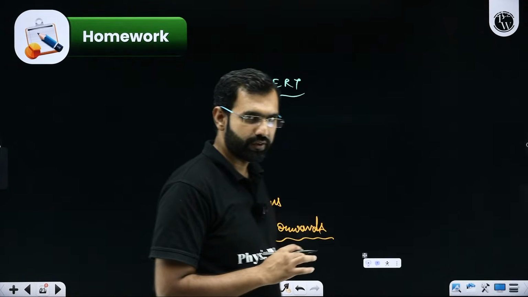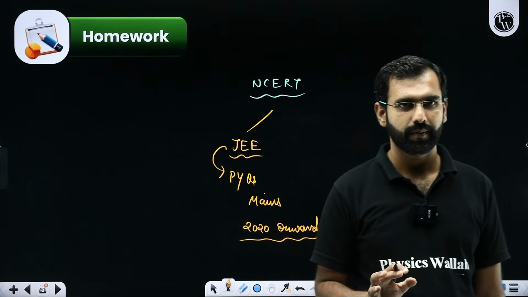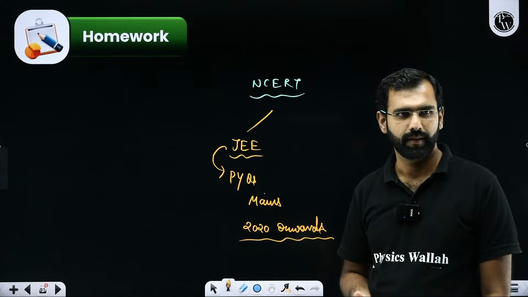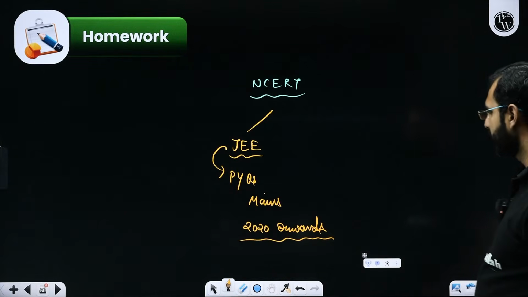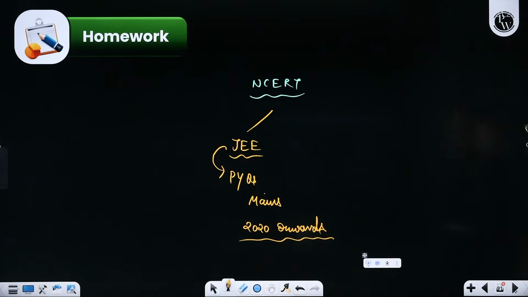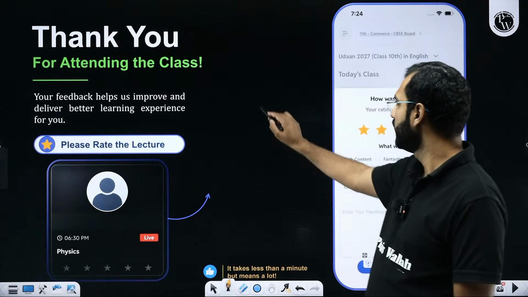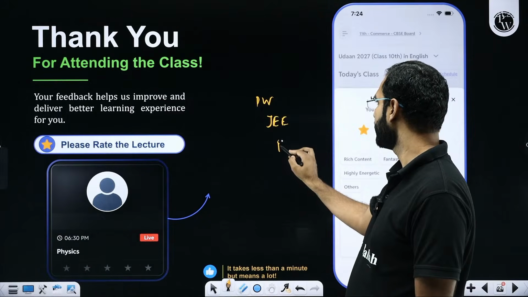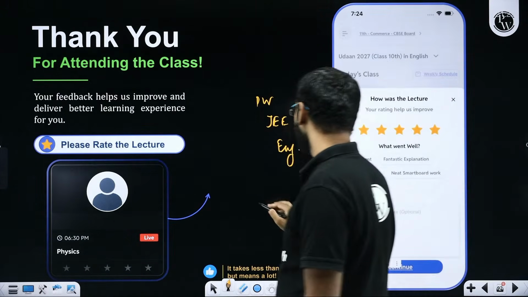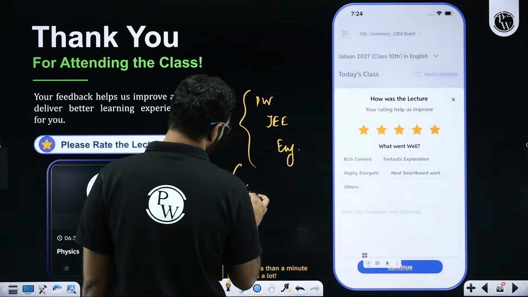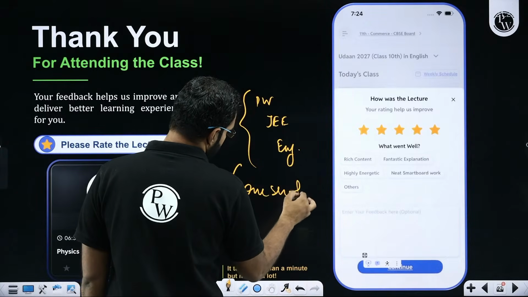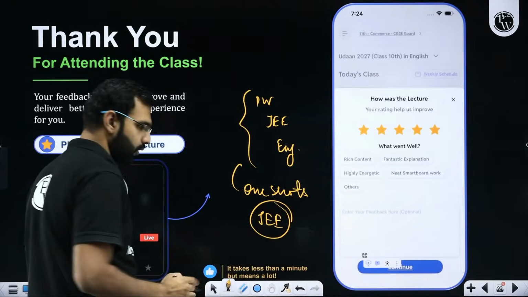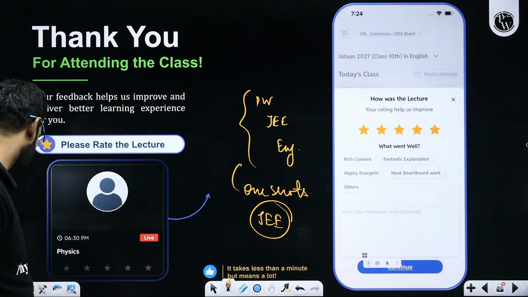This one shot was definitely not the JEE level. This was simply board level, basic standard formulae questions we have done. So if you want a board level understanding, you would have done it. But if you want JEE level understanding, you can switch to our PW JEE English channel as well. There we are conducting one shots for JEE Mathematics, Chemistry and Physics as well, for all the chapters of 12th standard as of now.